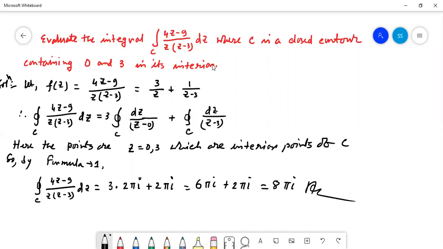That means z equal to 0 and z equal to 3 are both interior points. So if we put the denominator equal to 0, then we got z equal to 0 and z equal to 3. So here alpha equal to 0 and alpha equal to 3. Both are interior points.